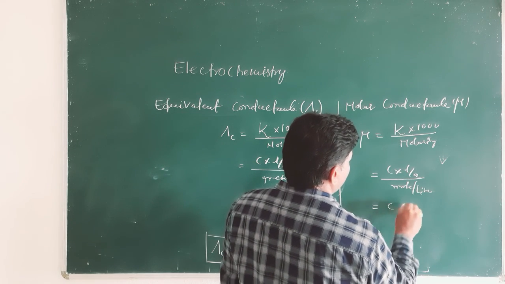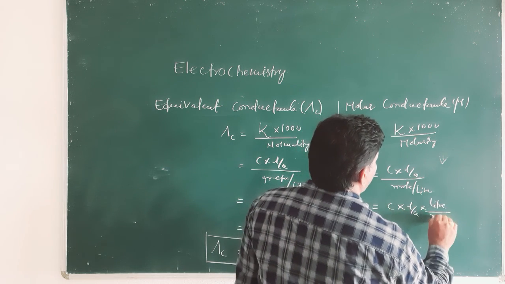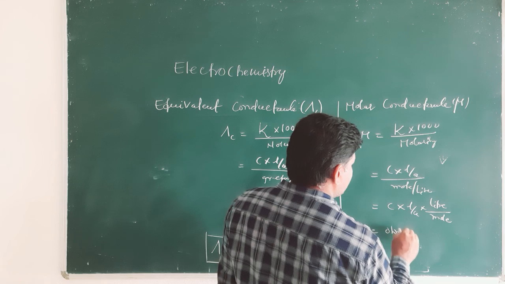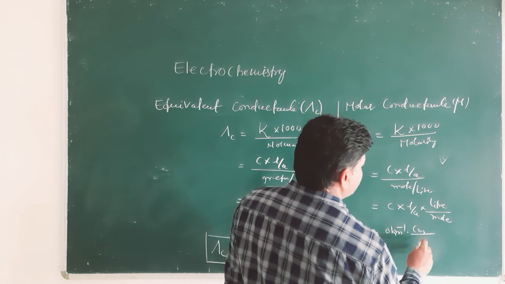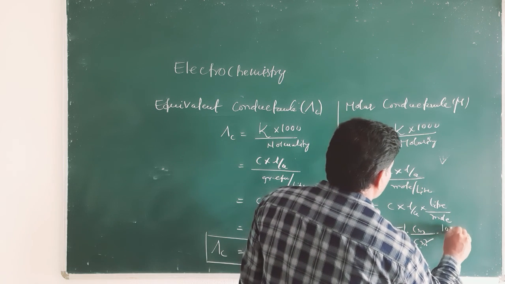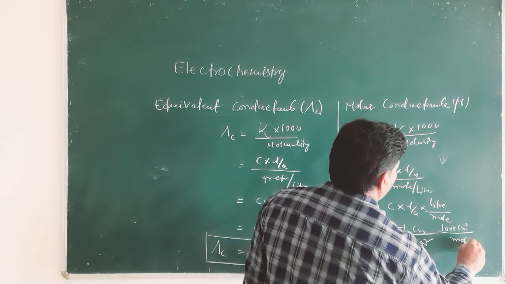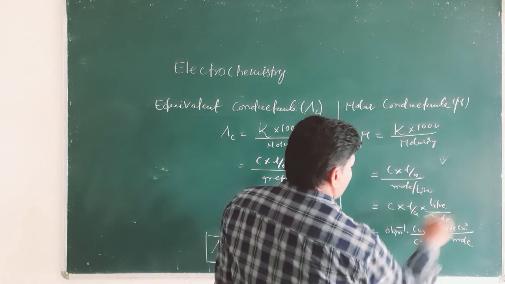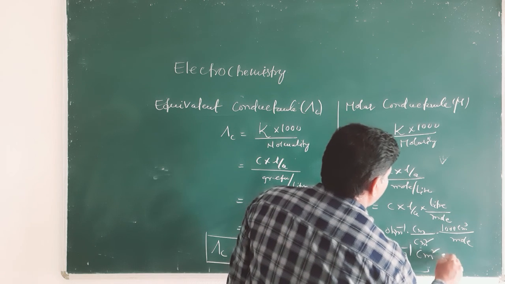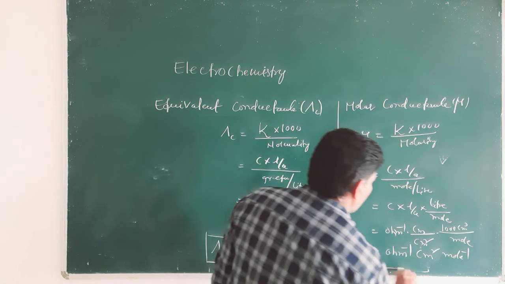So C into L by A into liter by mole. The unit for conductance is ohm inverse, length is centimeter, cross sectional area is centimeter square, 1 liter is equal to 1000 centimeter cube, and mole. So ohm inverse centimeter square mole inverse are the units for molar conductance.